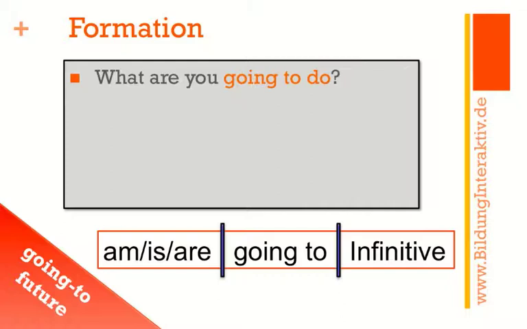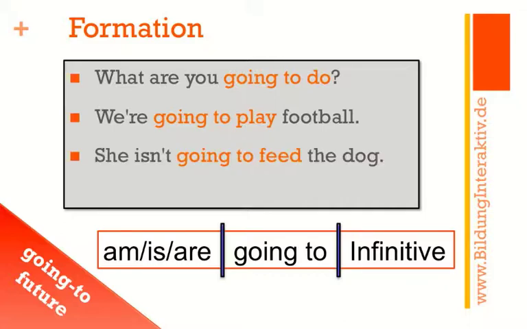So you have sentences like, what are you going to do? So you got the are, the going to, and then the infinitive. Or we're going to play football. Again, you have the are, going to, and then play the infinitive. Or maybe she isn't going to feed the dog. In this case, you have the isn't, which is the negative form of is.